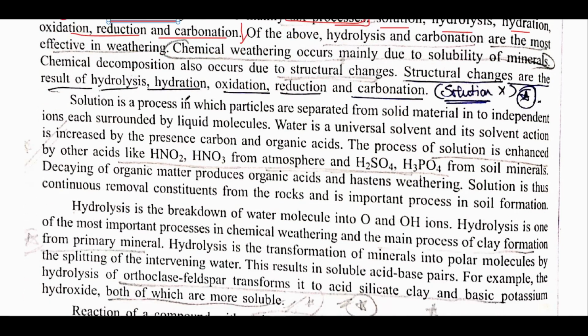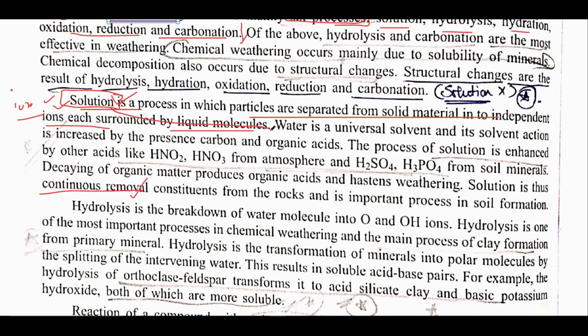Alright, so first of all, solution. It is a process in which particles are separated from solid material into independent ions. If you go through the verbal meaning of solution, you will easily come to know that it is a method of chemical weathering. In solution, ion formation occurs. Here also the solid material is separated and forms ions, which are surrounded by liquid molecules. This is very simple. And solution is basically formed in water, so water also is present here.